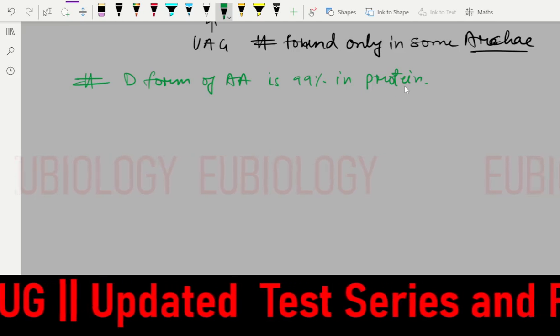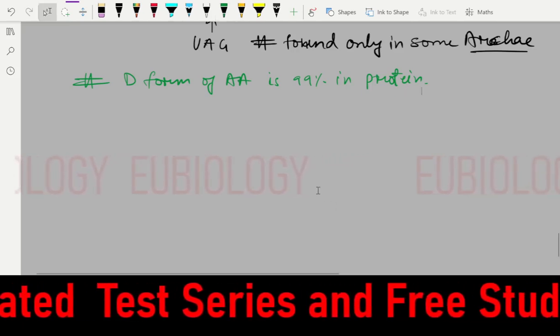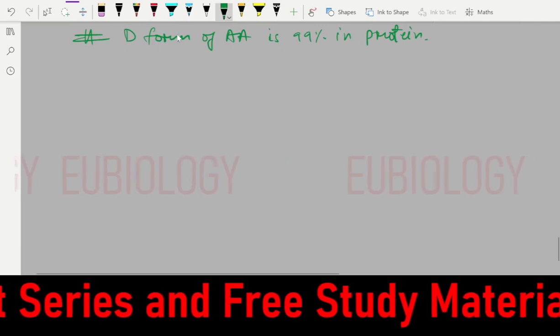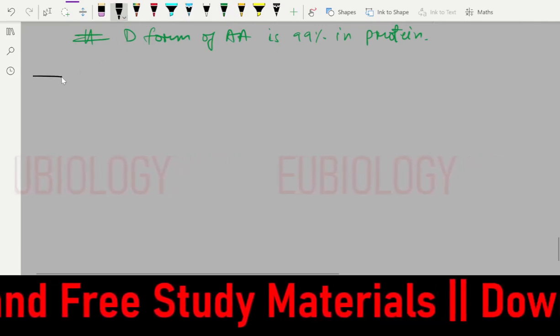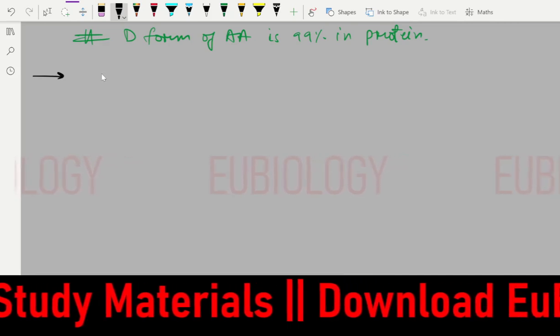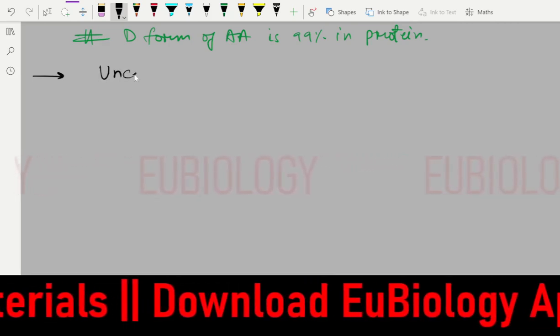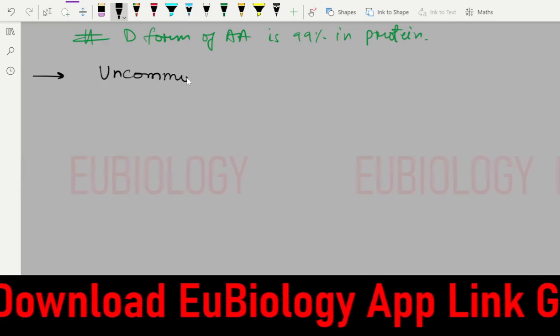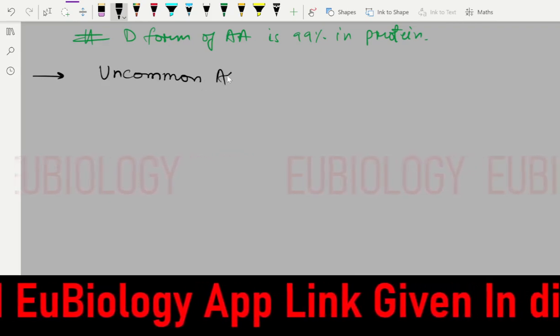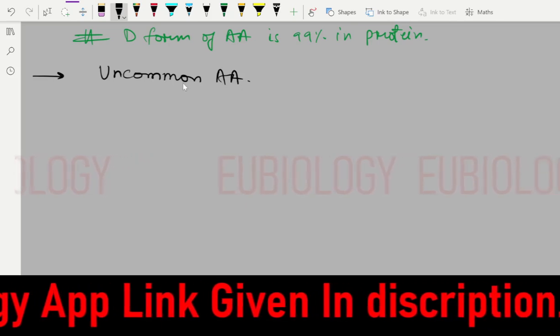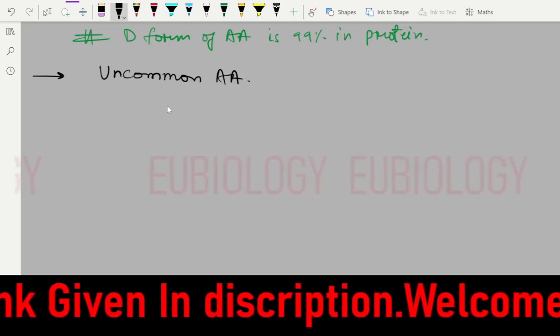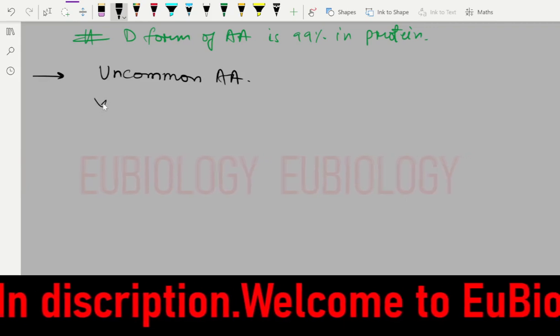We'll see some other amino acids which are uncommon, but are found in proteins. These are not modifications, just uncommon amino acids we are going to write. So what is that?